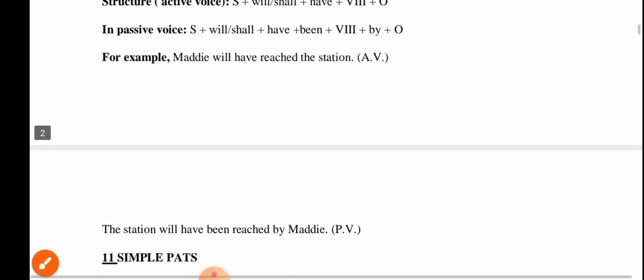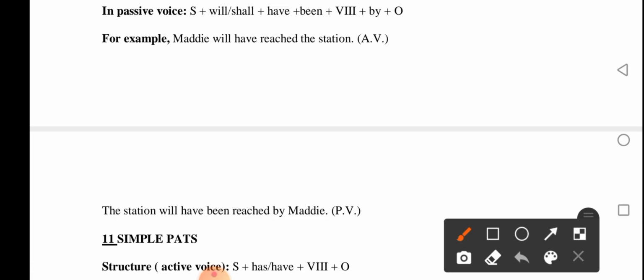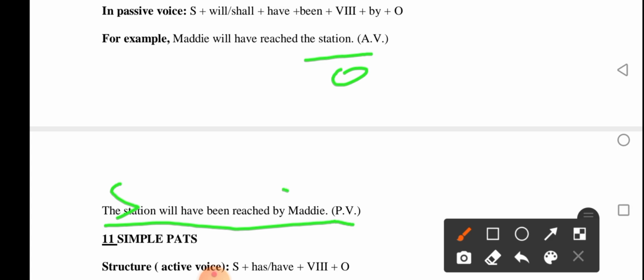But when we change this statement into passive voice, look: the station will have been reached by Madi. The station, the object of the active voice, becomes what? Here is the object, and it becomes the subject. The station will have been reached by Madi. Will have been reached by Madi.